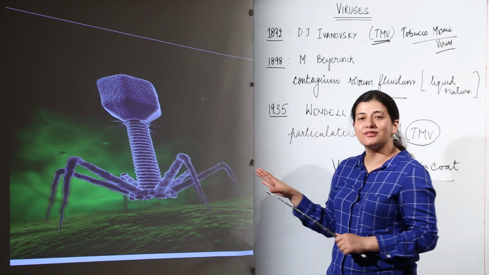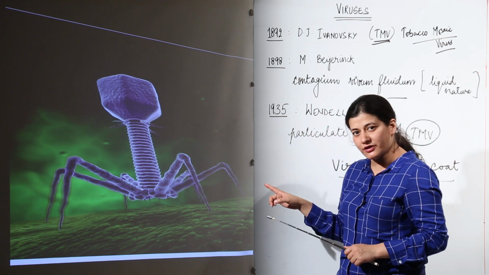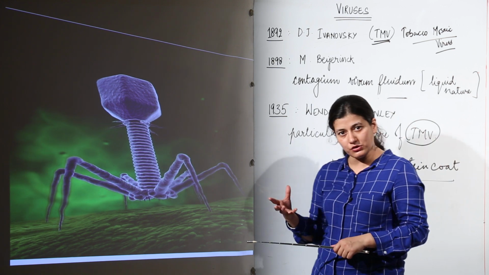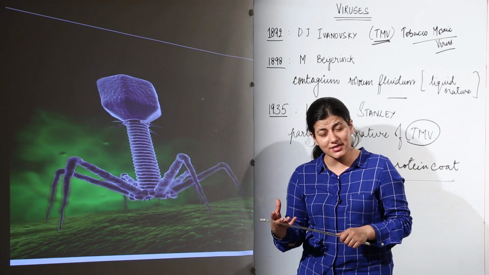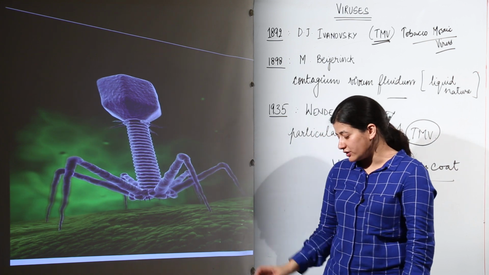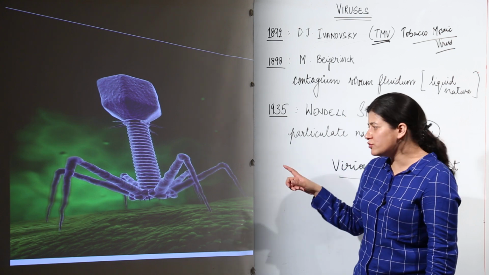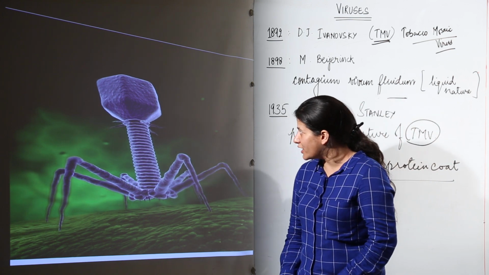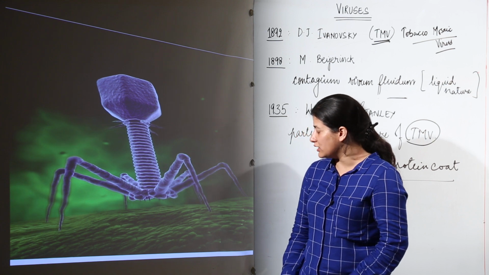First of all, this is a virus. This is a bacteriophage virus which would go and infect the bacteria, and we know that bacteria are highly notorious. They are responsible for giving us diseases. These viruses give diseases to bacteria. So this is the typical structure of a bacteriophage. I've used this just to make you a little bit interested in what virus and virology would all be about.